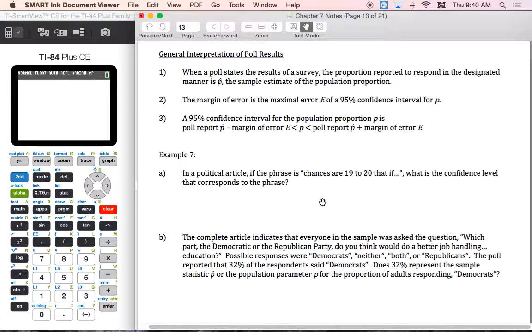Reading through an article, for example like Example 7, in a political article the phrase is "chances are 19 to 20 that..." What's the confidence level that corresponds to the phrase? If we're talking about chances of 19 to 20, that's the percent you're going to have for your confidence interval. If we take 19 divided by 20, we get 0.95. So instead of saying a 95% confidence interval, they're saying chances are 19 to 20.